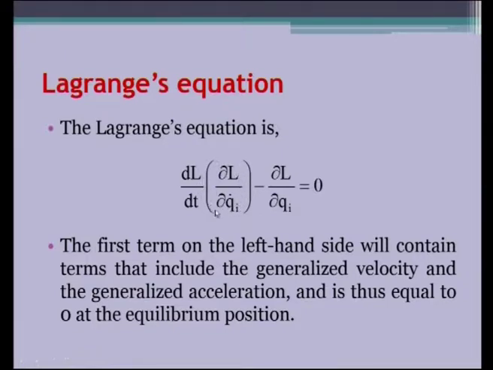This will give us the generalized velocity. If m is also taken into account, this will give us the momentum, and one more time when it is differentiated with respect to time, we will get the acceleration, and thus it is equal to 0 at the equilibrium position. So, this term will be 0. Similarly, the second term on the left hand side will also give us the 0 value only, as it is in the equilibrium position.